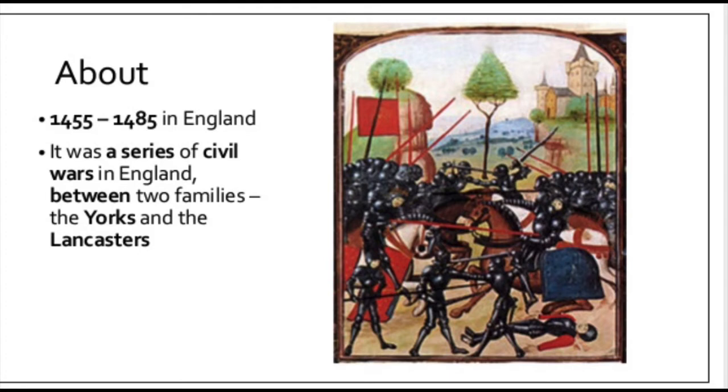But there was related fighting before and after this period, as I have just mentioned, the Hundred Years' War. This war was between one house, the House of Plantagenet.